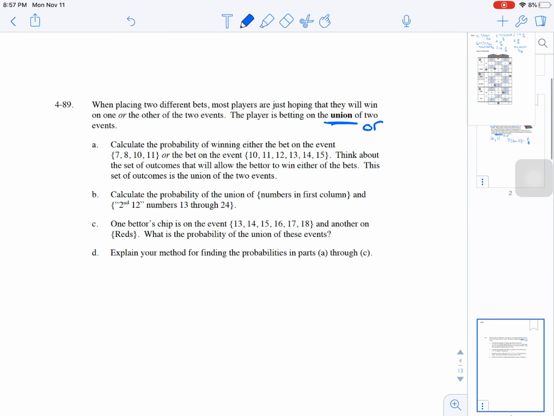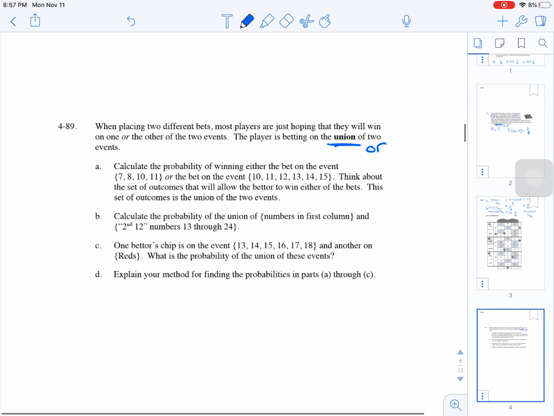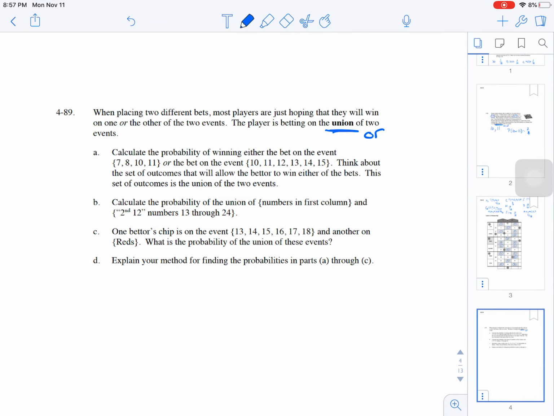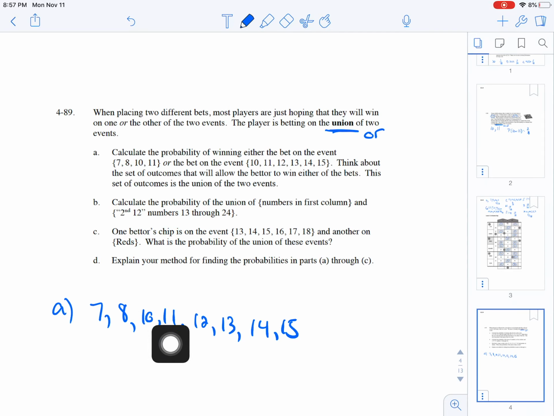So if we're looking at this, the probability of winning either the bet 7, 8, 10, 11, or the 10, 11, 12, 13, 14, 15, which numbers are going to allow us to win? Well, obviously, if we get a 7, an 8, a 10, an 11, a 12, a 13, a 14, or a 15, that's the probability we win, right? Because as long as it's one of those things, and if it's a 10 or 11, obviously we win twice. So that's 4, 5, 6, 7, that's 8 out of 38 is that probability that we're going to win.